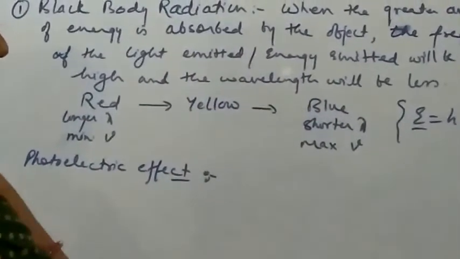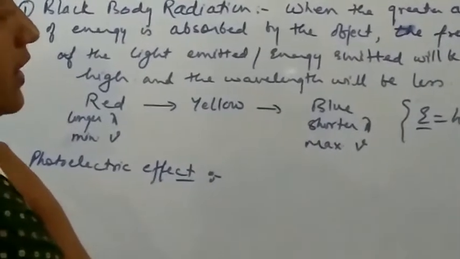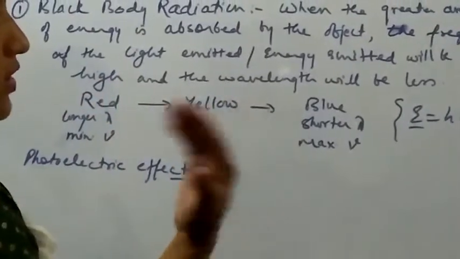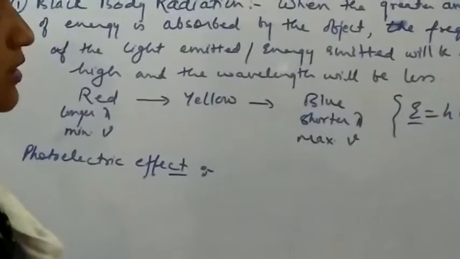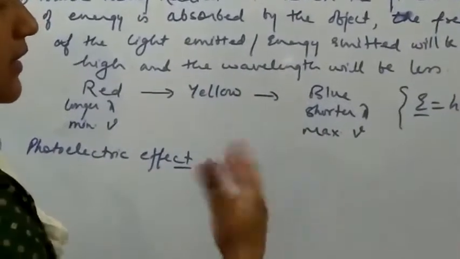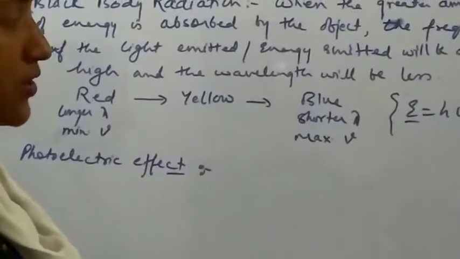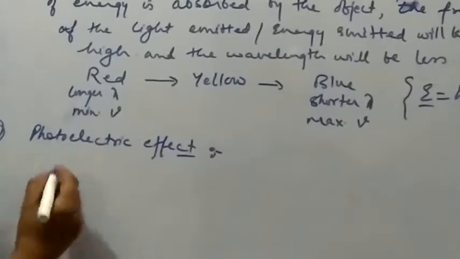When the atoms start oscillating, the energy is definitely liberated out, and the greater the frequency of radiation falling on the metal surface, the more will be the oscillation caused to the atoms, and greater is going to be the energy liberated, or greater frequency radiation will be liberated out. Now coming back to the photoelectric effect here.